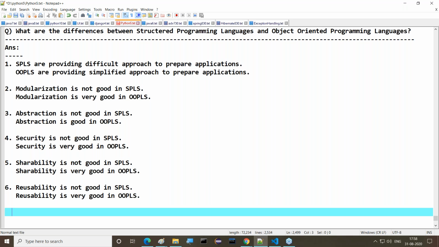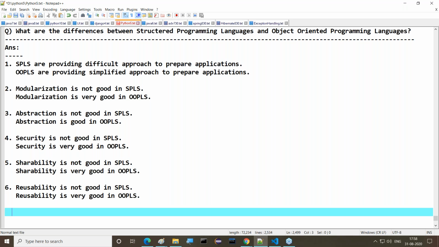Polymorphism is available. That polymorphism is also providing a bit of code reusability. Like this, a number of features are available to improve code reusability in the case of object orientation. But in structured programming languages, only one approach, function level reusability, we are getting. In object orientation we get reusability in a number of ways, and inheritance is one of the important factors there. Right, guys. Now these are basically the differences between structured programming languages and object-oriented programming languages.